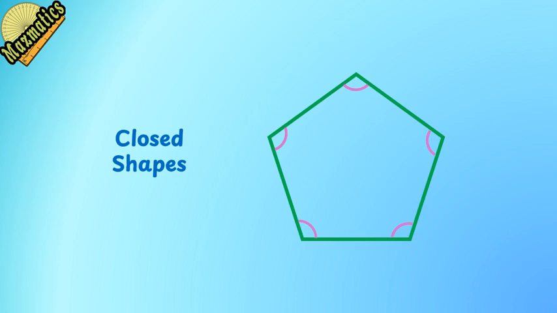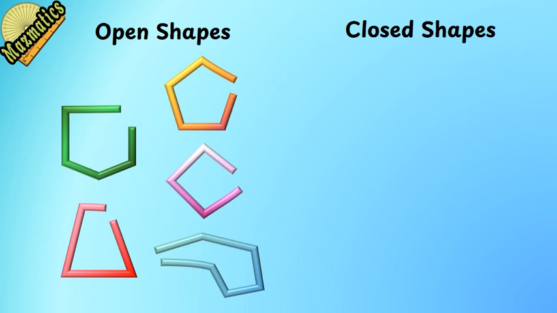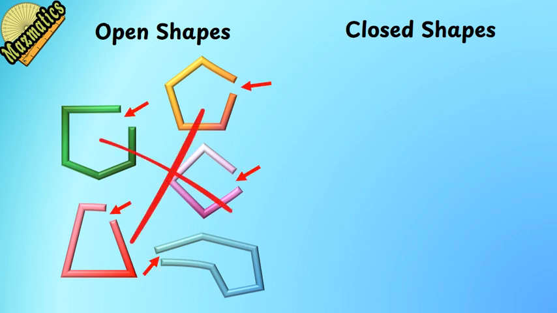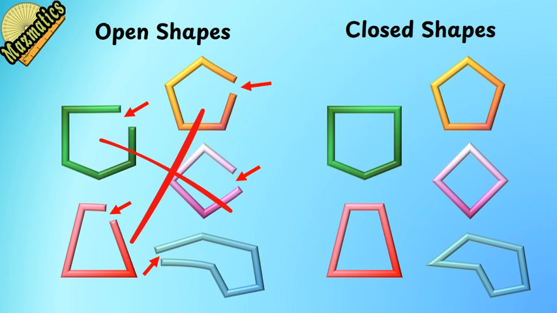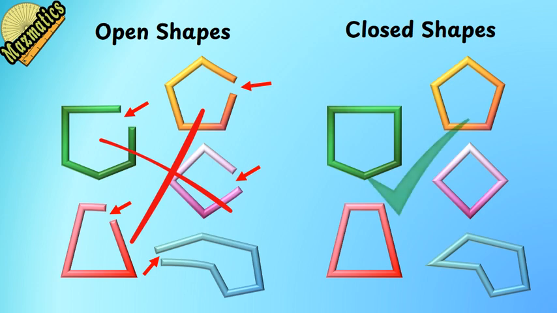Now here comes a very important rule. A polygon must be a closed shape. But what does closed mean? A shape is closed if all its sides are connected. There are no gaps. You cannot enter or leave the shape without crossing a line. Open shapes, shapes with gaps. Open shapes are not polygons. Closed shapes, all sides are joined, no gaps, complete boundary. Only closed shapes can be polygons.